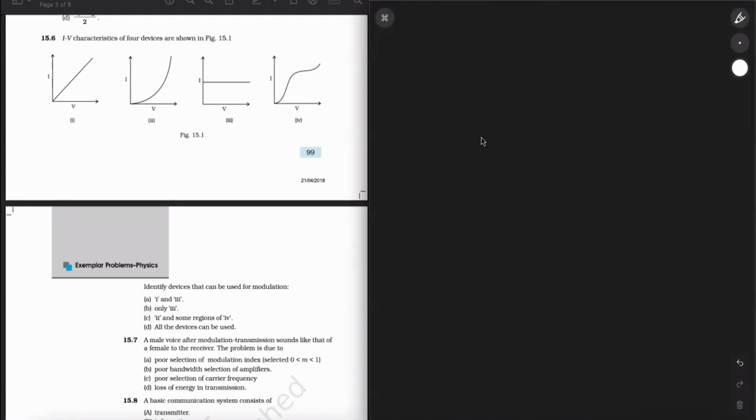This square law modulator that is used for modulation, its characteristics is shown by the graph. Curves 1 and 3 correspond to linear devices, and 2 corresponds to square law devices, which shows a non-linear relation. Some part of 4 also follows the square law. In this question you just need to know about the square law modulation device.